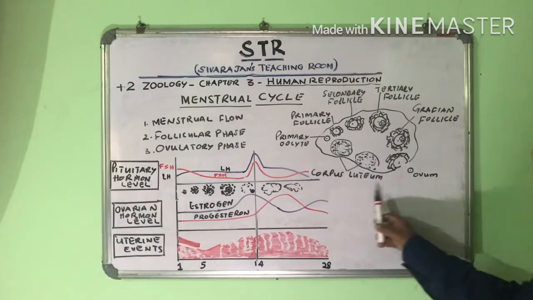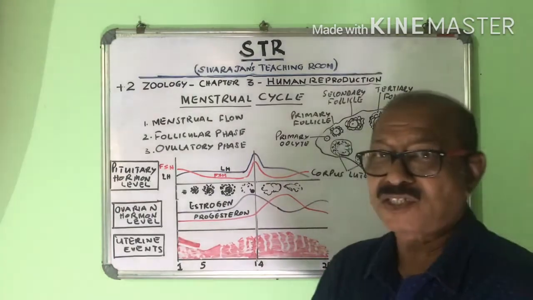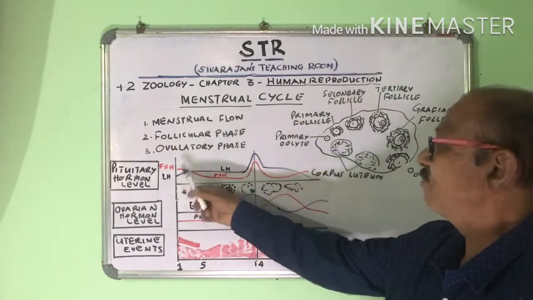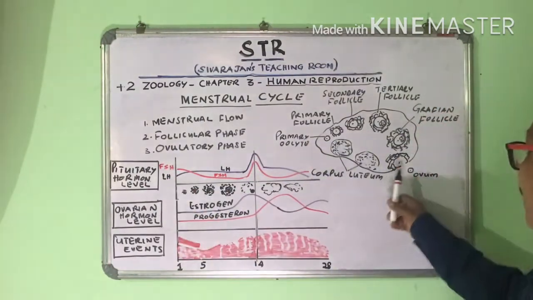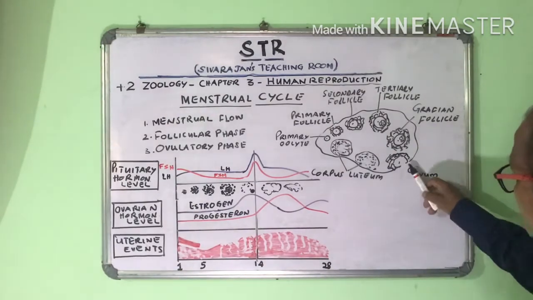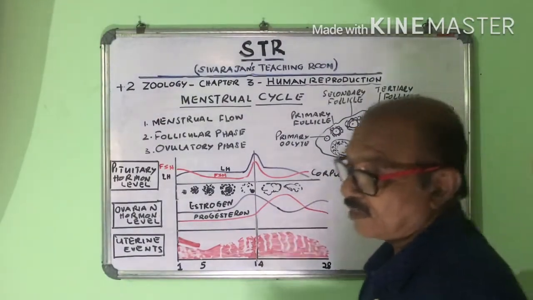So this is the ovulatory phase. The graafian follicle ruptures due to the action of LH and FSH, luteinizing hormone and follicle stimulating hormone, and the ovum is released from the graafian follicle. This is the ovulatory phase.